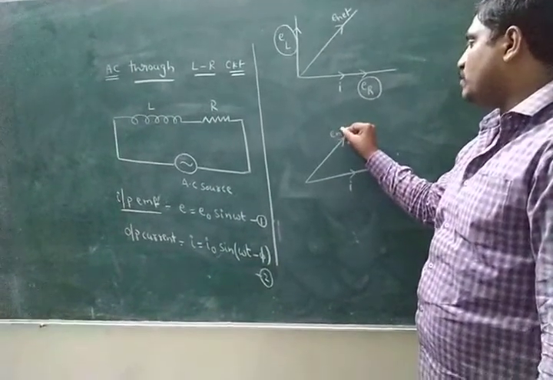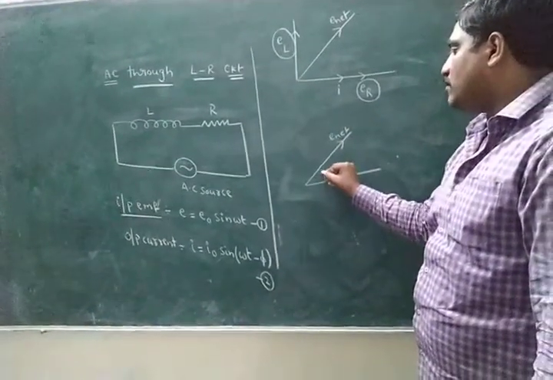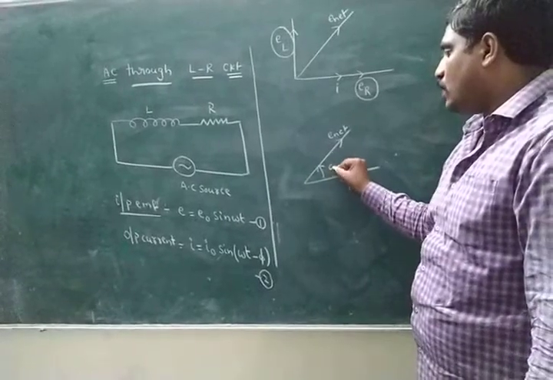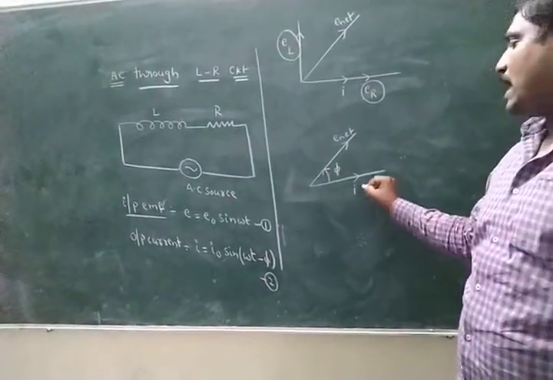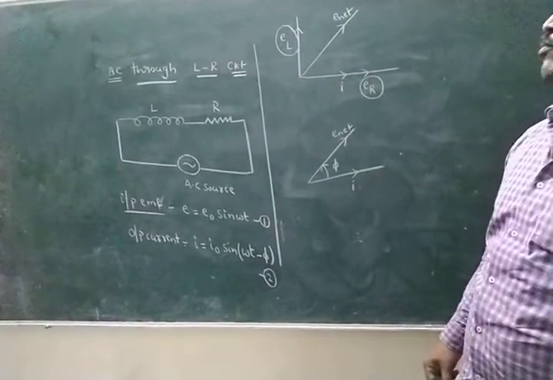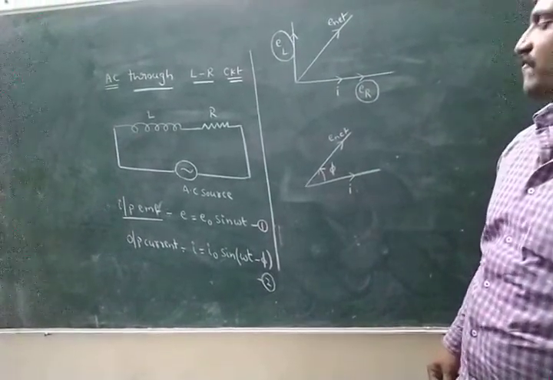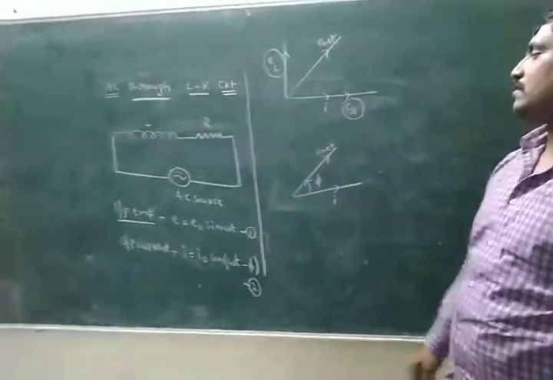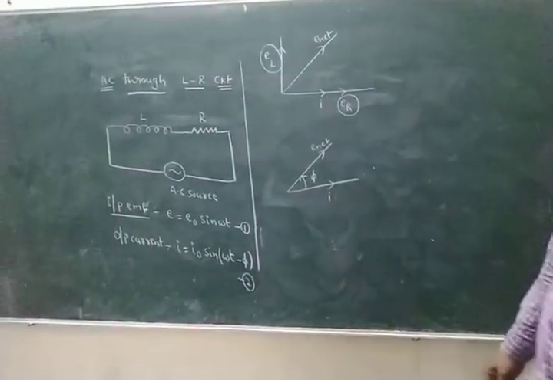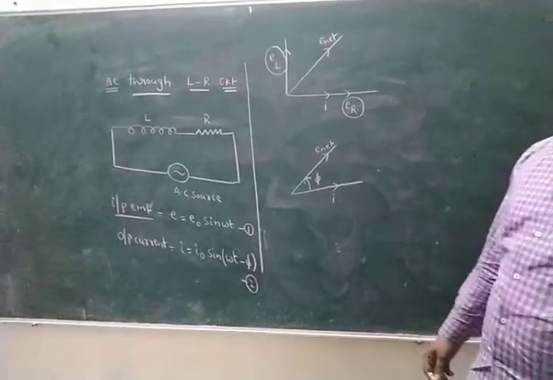Here, which will be ahead? EMF is ahead. What angle? Phi. Which will lag? Current. How much angle does it lag? Phi. That's why here write minus phi. Okay? Minus phi.